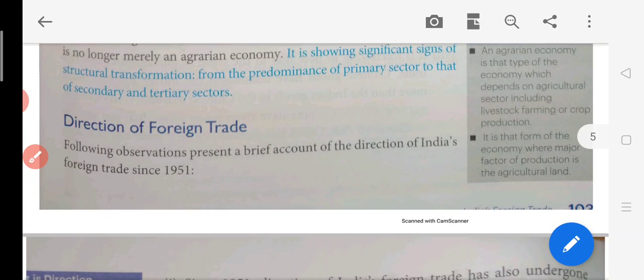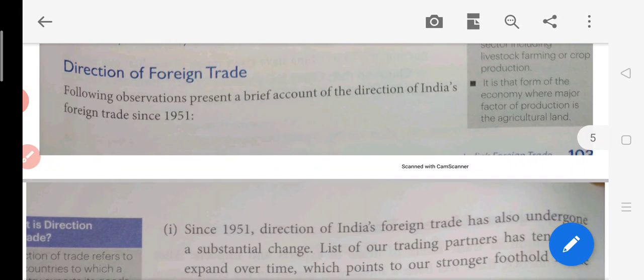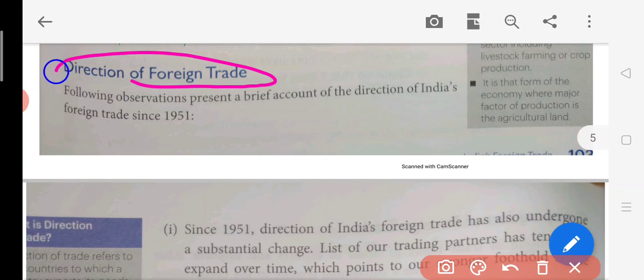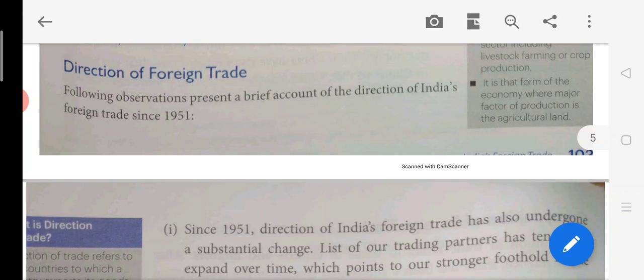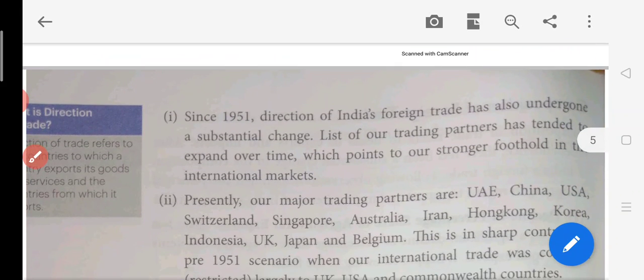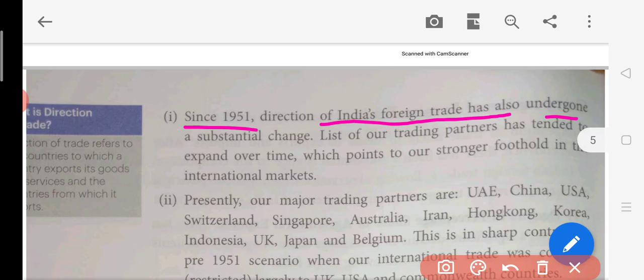Now after this, the direction of the foreign trade. So what was the direction of the foreign trade here? The following observations present a brief account of the direction of trade since 1951. So here we are going to learn, after independence, while we started making all these 5-year plans in 1951, what was the direction of the foreign trade here? Okay, so after 1951, what was the condition? Since 1951 onwards, the direction of India's foreign trade has also undergone a substantial change.